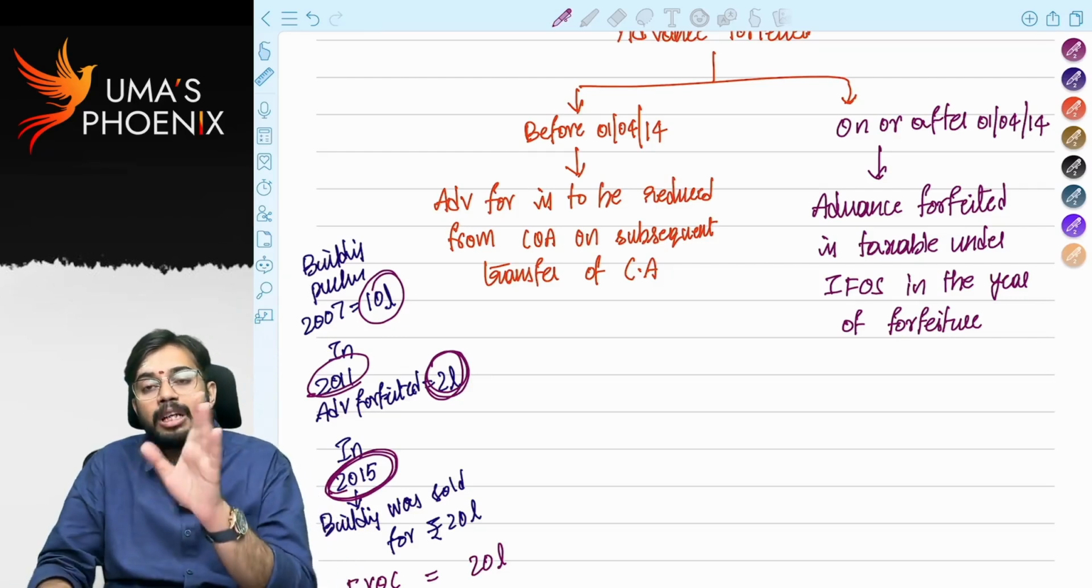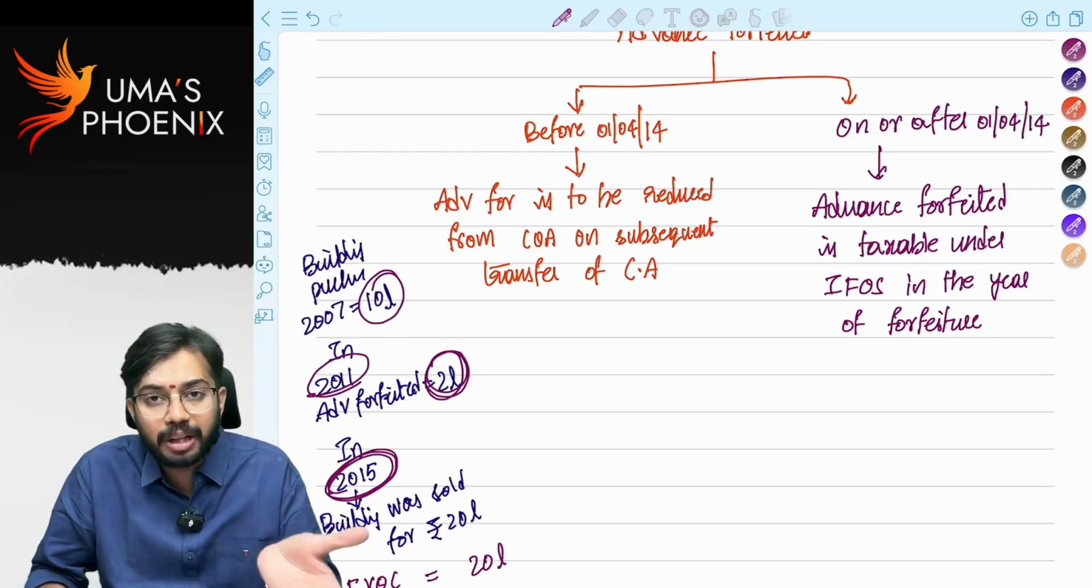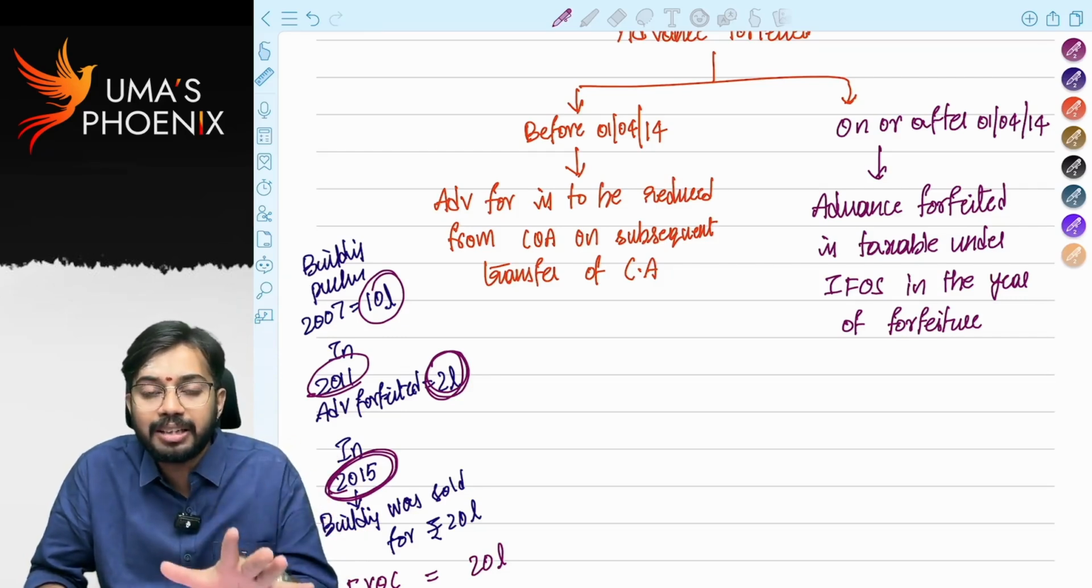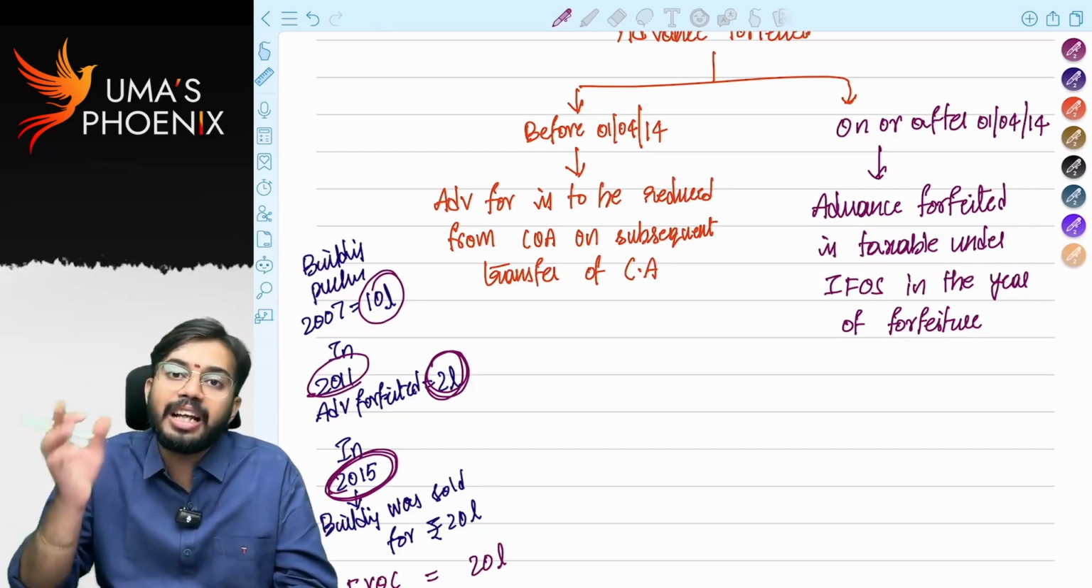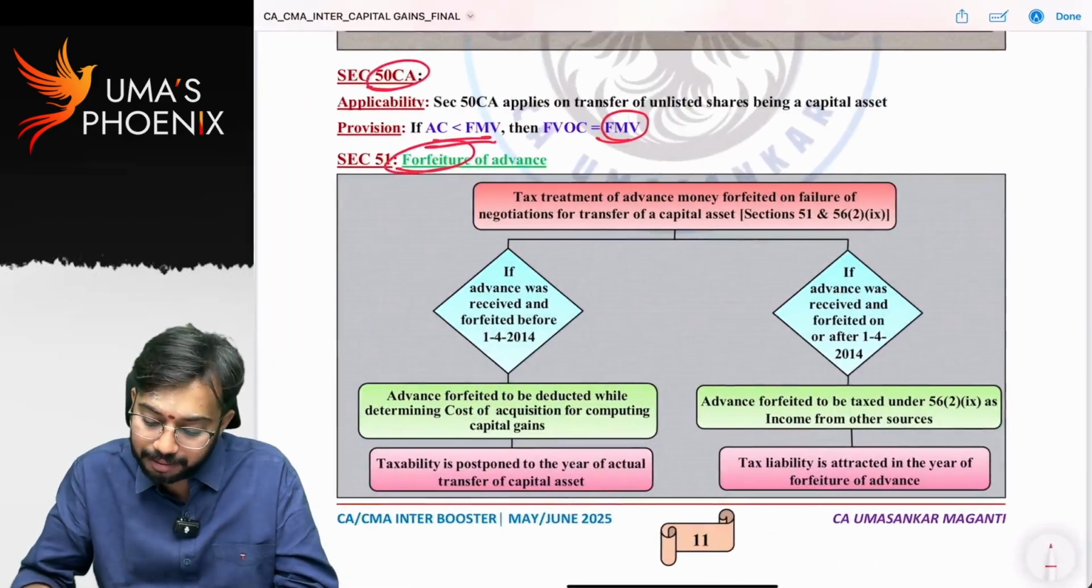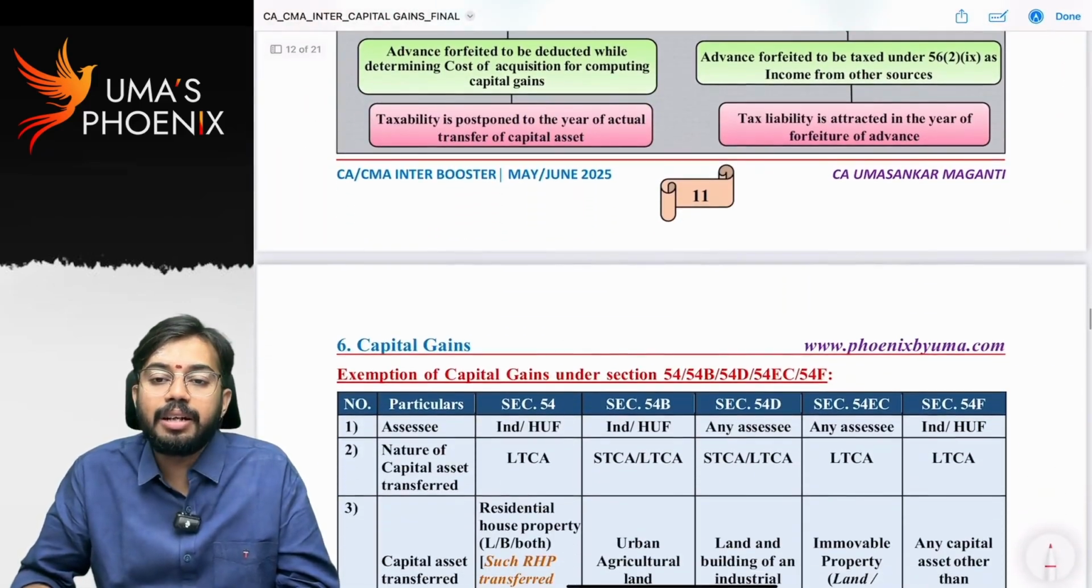So on or after 1st April 2014, if any advance amount is forfeited, such forfeiture of advance is taxable under the head other sources in the year of forfeiture. Are you able to understand? So this is the concept.